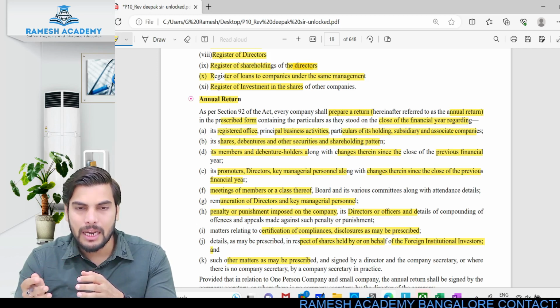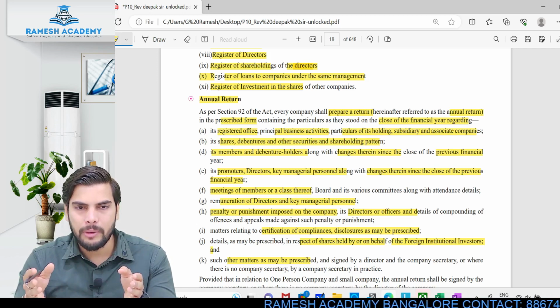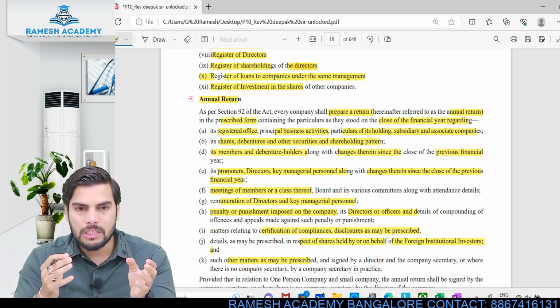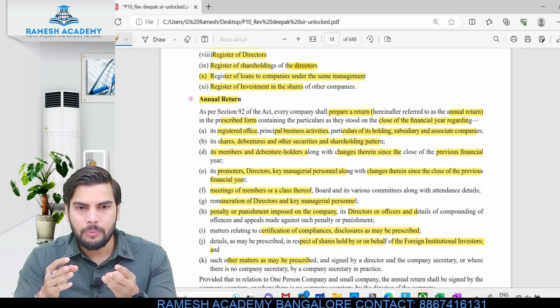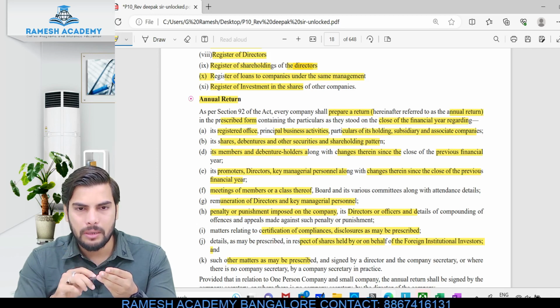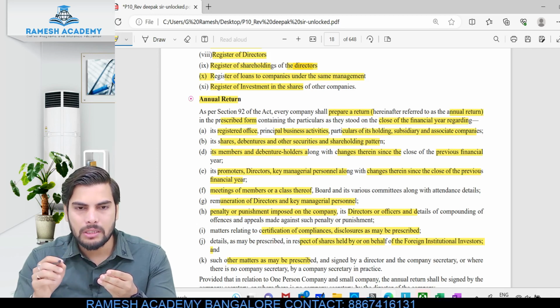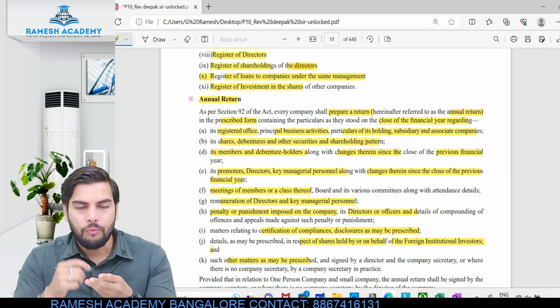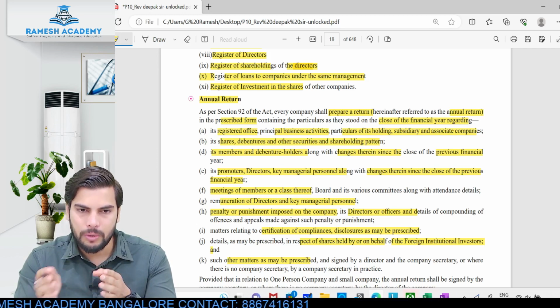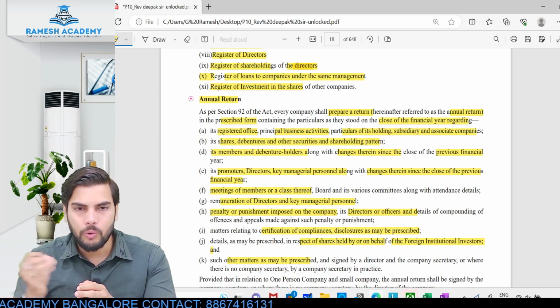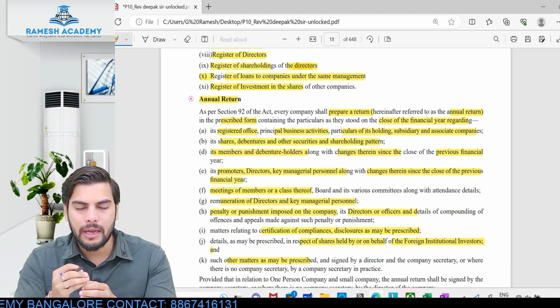When it comes to the second point, the details relating to shares, debentures and shareholding pattern. How much is the total number of shares? How much is the total number of debentures and everything? Third point, details relating to the shareholders and debenture holders. Were there any changes in the shareholders? Fourth point, details relating to promoters and directors. Were there any changes with respect to promoters and directors? A new director being appointed, an existing director leaving the organization, all this has to be mentioned.